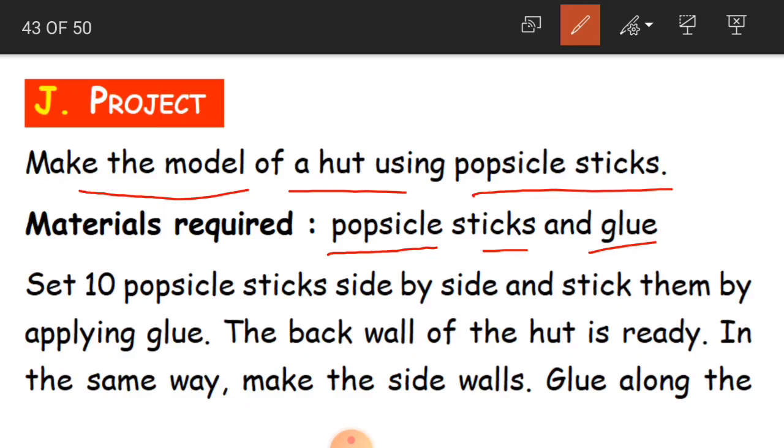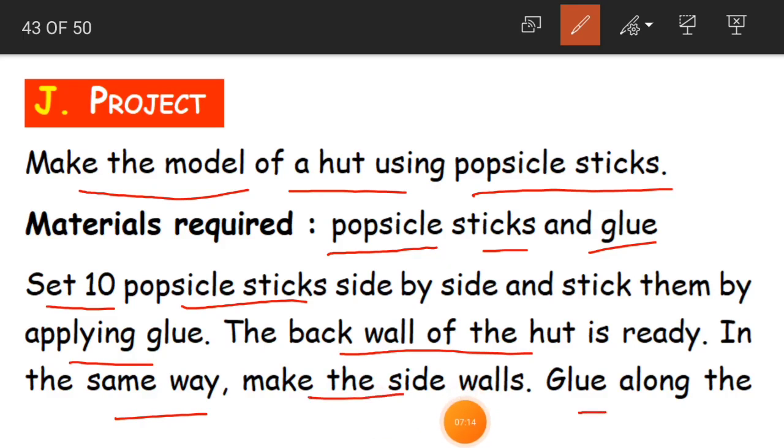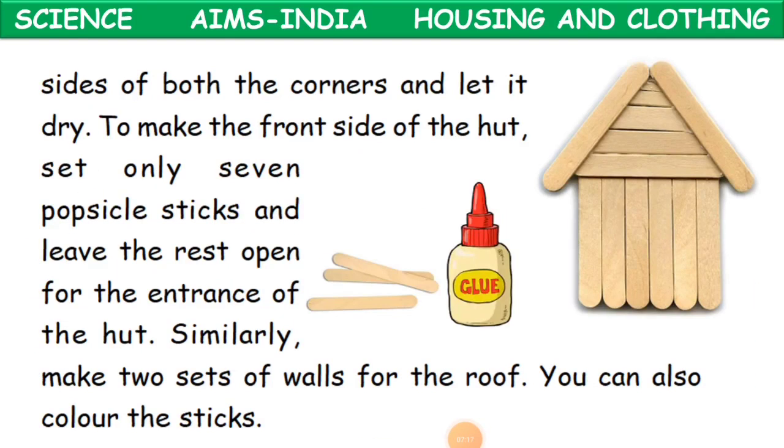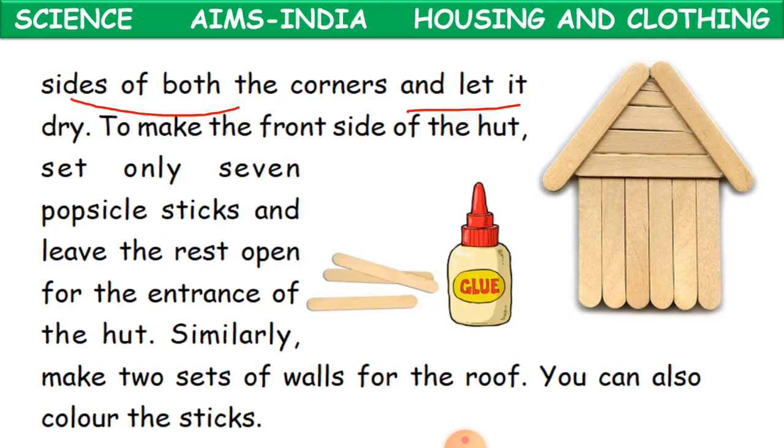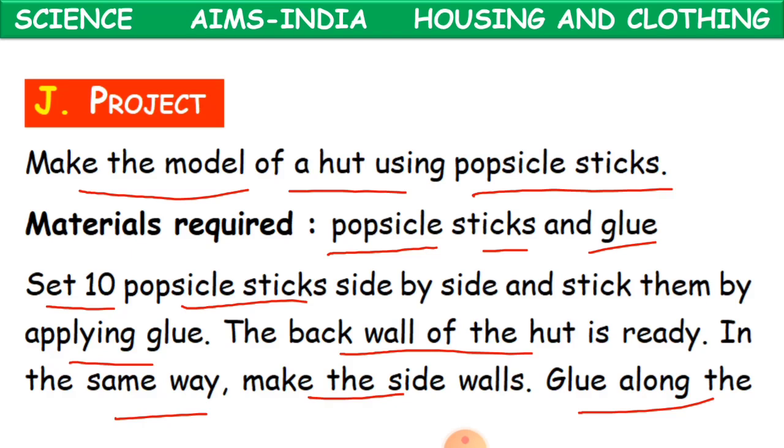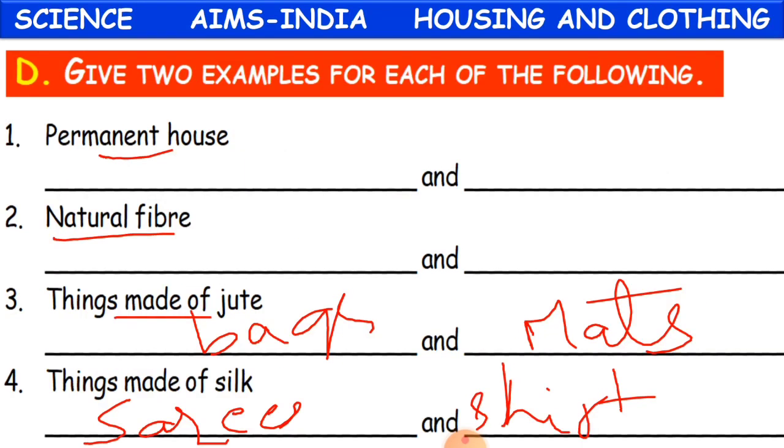Here set 10 popsicle sticks side by side and stick them by applying glue. The back wall of the hut is ready. In the same way, make the side walls. Glue along sides of both the corners and let it dry. See, are you able to understand? First you take the popsicle sticks and join them together, then you get the back wall of the hut.